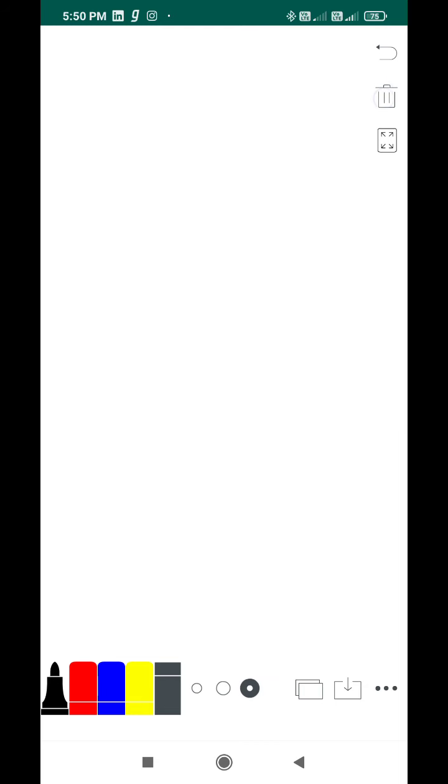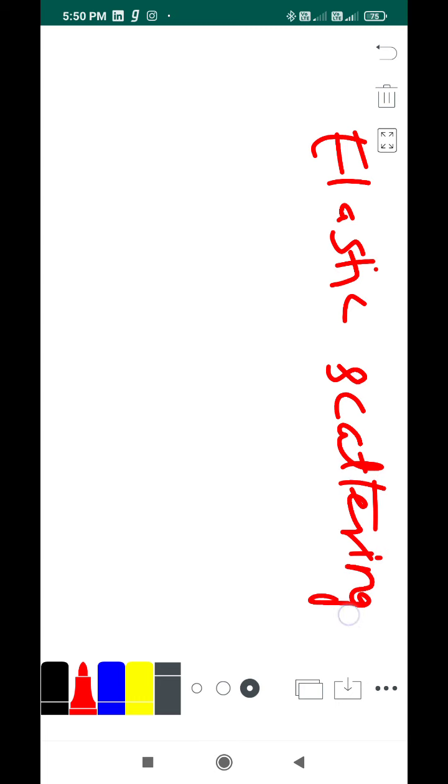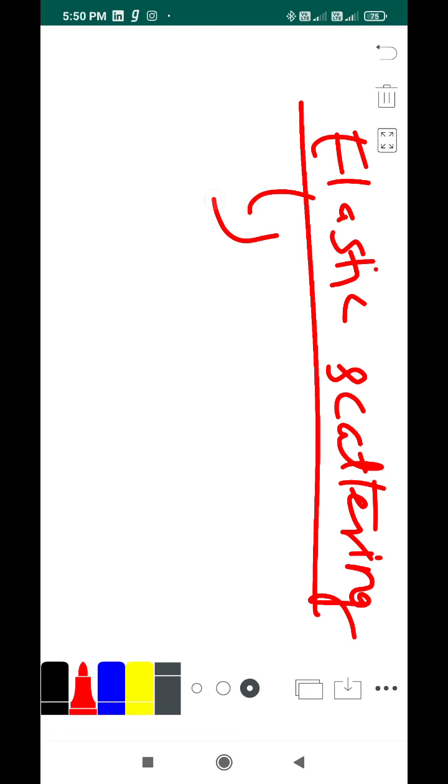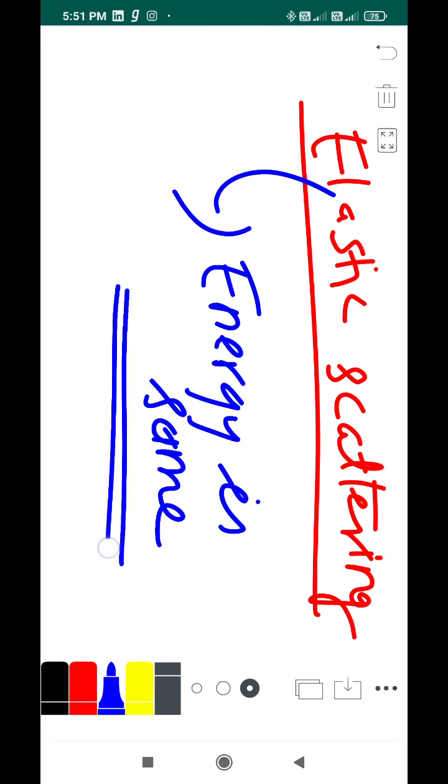First of all, what do you mean by elastic scattering? Whenever we say elastic in physics, we also have something called elastic collisions. Whenever we say elastic, it abstractly means that the energy is the same, but what kind of energy we have to analyze.